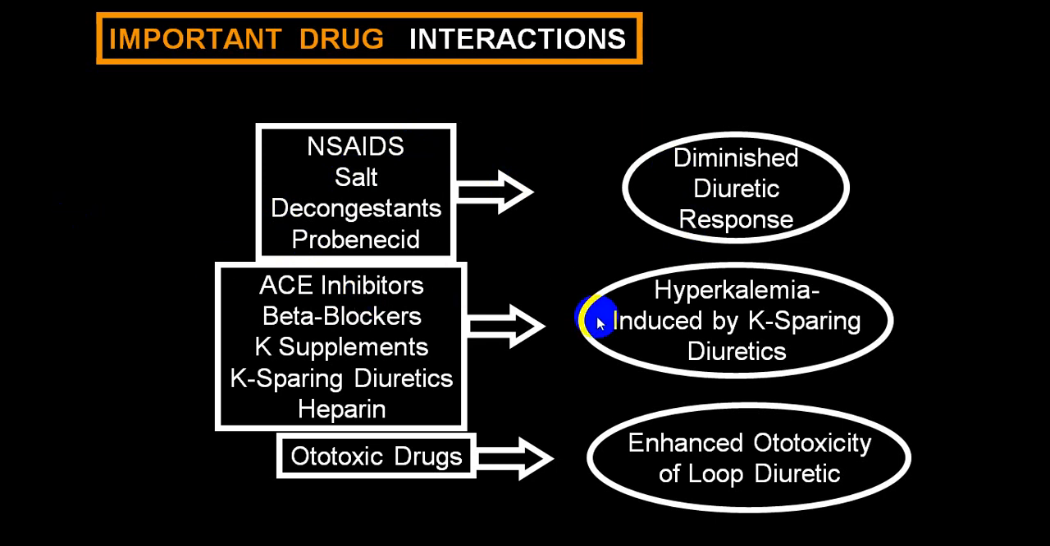While hyperkalemia can end up when you are using a potassium sparing diuretic and simultaneously the person is on an ACE inhibitor, beta blocker or potassium supplement from outside, or the person is on heparin. So when potassium sparing diuretics are combined with an ACE inhibitor, you must keep hyperkalemia in mind. Also potassium supplements you should keep in mind because a good number of cough syrups and urinary alkalizers are rich in potassium. So that should be avoided.